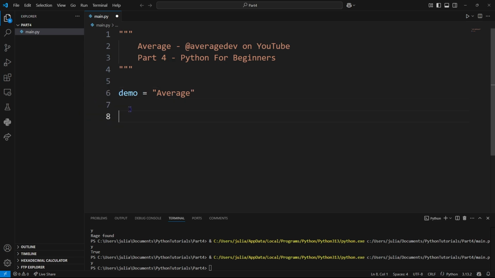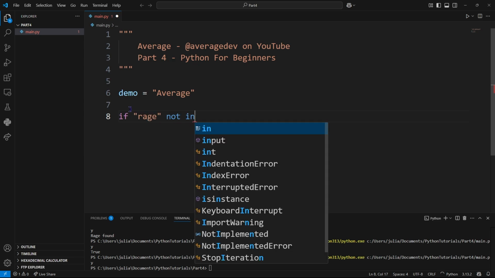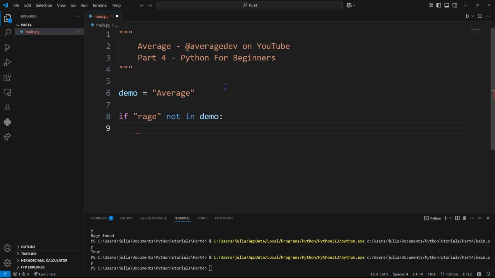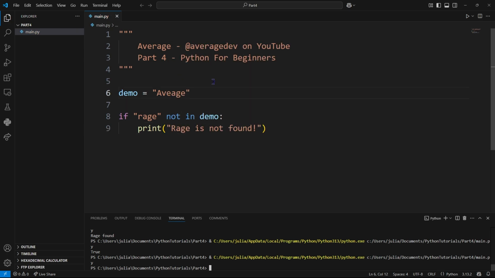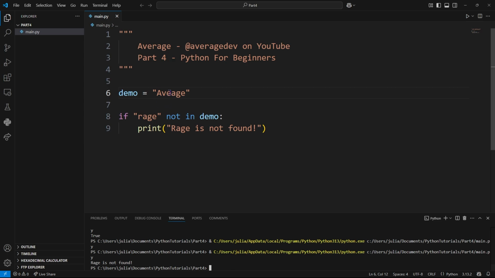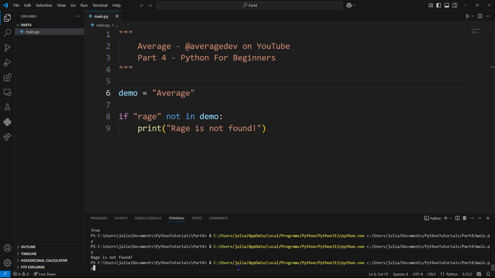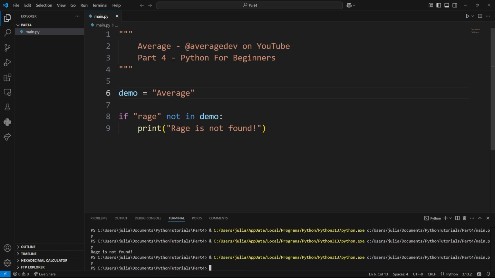We can do a very similar thing as well. We can say if rage is not in demo, and this will essentially just tell us if rage is not found. So this is basically checking if a substring of a string is not found. In this case, since I've removed the R, if we run this, we'll say rage is not found. If I put the R back, we will get nothing, no output at all.